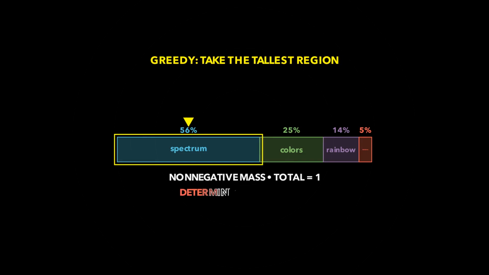The simplest rule is greedy decoding. Choose the token with the highest current probability. In our toy example, that means spectrum. Greedy decoding is deterministic for a fixed model, prompt, and implementation, but deterministic does not mean correct. It merely means we always take the tallest bar.